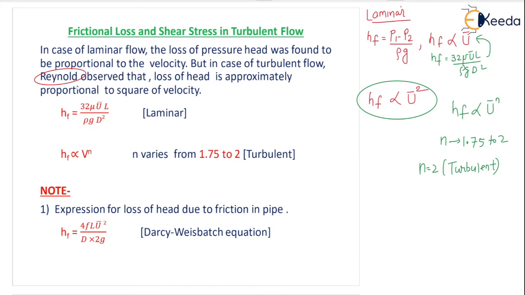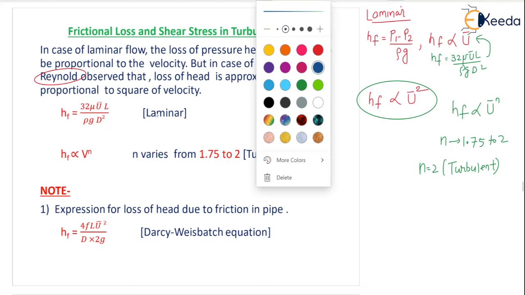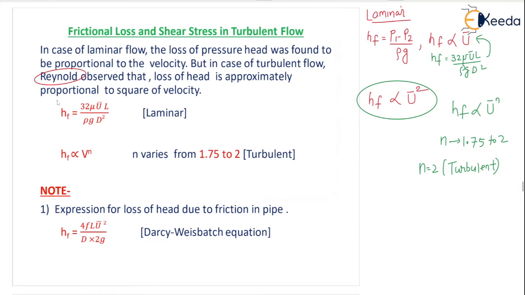The same equation is written here: HF equals 32 mu u bar L by rho g d square for laminar flow, and HF proportional to v to the power n, varying from 1.75 to 2, and for turbulent flow n equals 2.